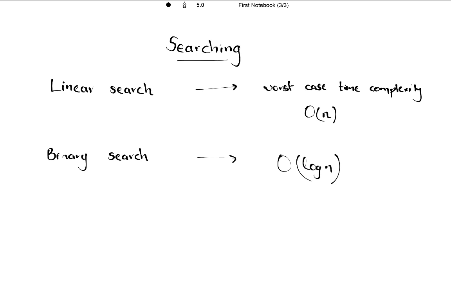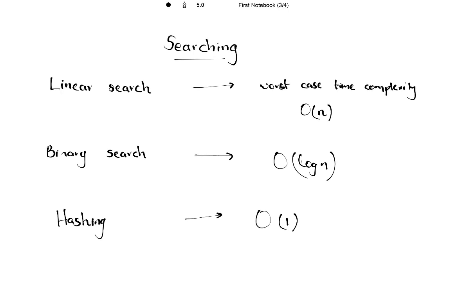But when we are using hashing, the worst case time complexity is 1. What does this 1 mean? It means it is going to take constant time whenever we look up a certain element. So hashing takes a particular time for any of its searches. That's why hashing is very important when it comes to searching.